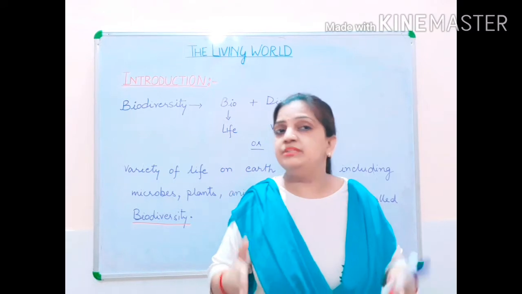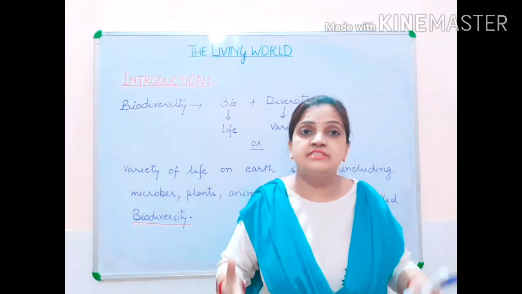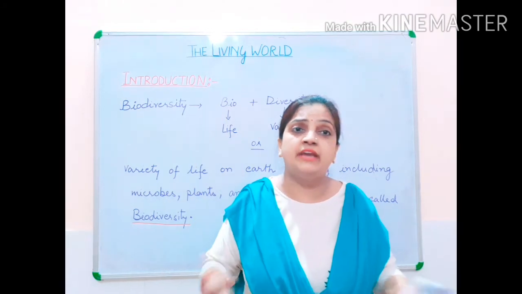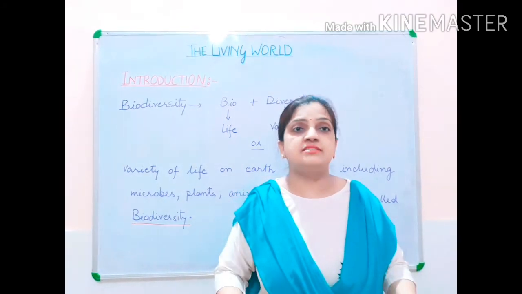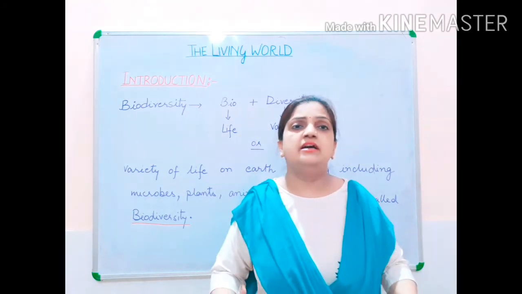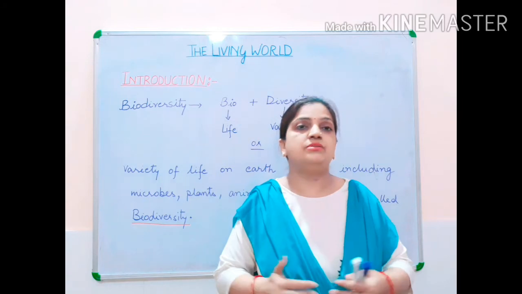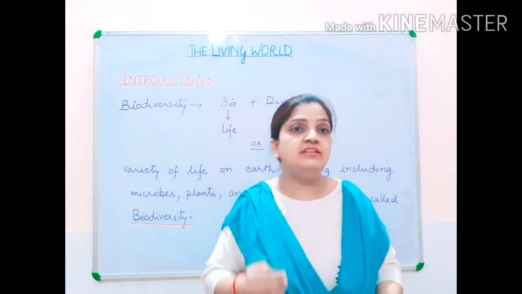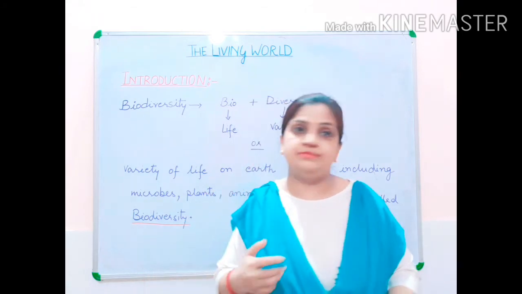So we human beings also do not look alike. So diversities in the characters are present among each and every living organism surviving on this planet, and that only we need to study and discuss in this chapter.